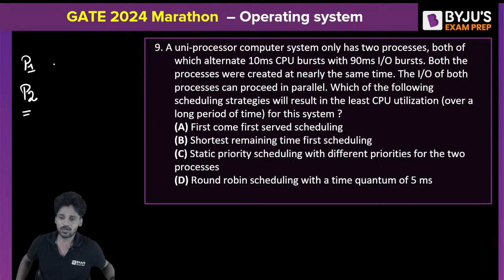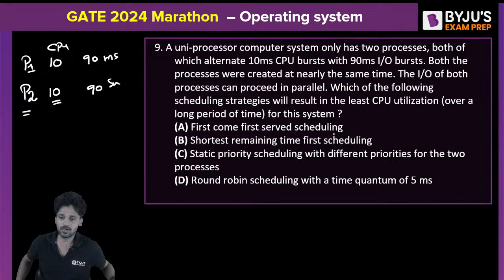So initially, the process P1 will execute for 10 milliseconds in the CPU and 90 milliseconds in the IO. For process P2 also, for 10 milliseconds it will be in the CPU, for 90 milliseconds it will be in the IO. Okay, the question is, which of the following scheduling strategies will result in the least CPU utilization? Meaning the worst CPU utilization, not the best scenario. He is asking for the worst scenario. Which of the following algorithms will incur the worst CPU utilization?